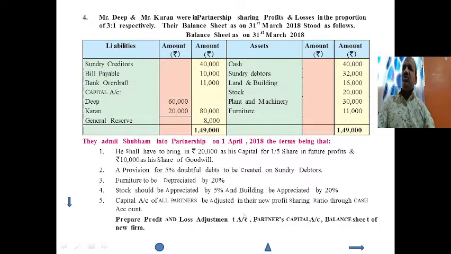Capital account should be adjusted, whatever they have to bring in money or give back money, by the cash account. So we have to prepare a cash account. Prepare profit and loss adjustment account, partners capital account, balance sheet of the new firm. They have told us to prepare profit and loss adjustment means revaluation account, partners capital account and balance sheet of the new firm. Let's see the format of these three accounts plus cash account.